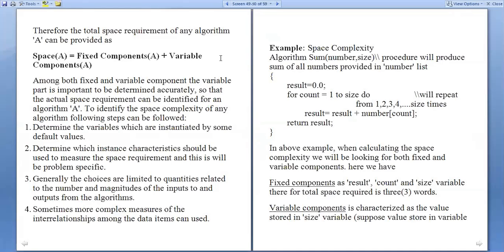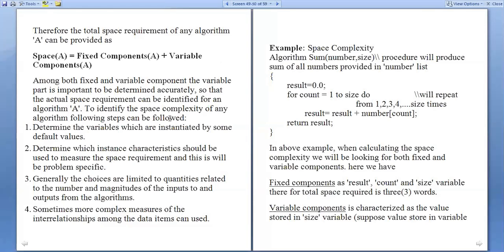Now you combine the space required for fixed components and the space required for variable components. Together, that is the space requirement for an algorithm. Among both, the variable part is important to determine accurately, since it is always changing, so that the actual space requirement can be identified for algorithm A.